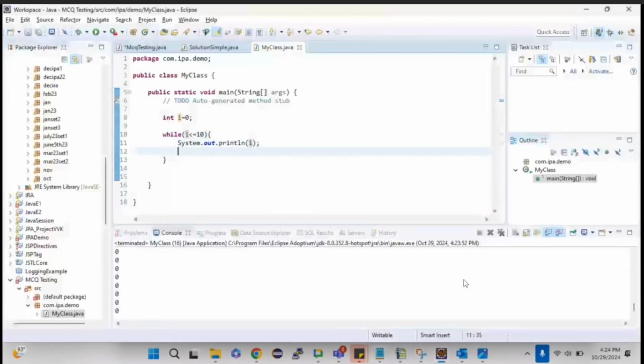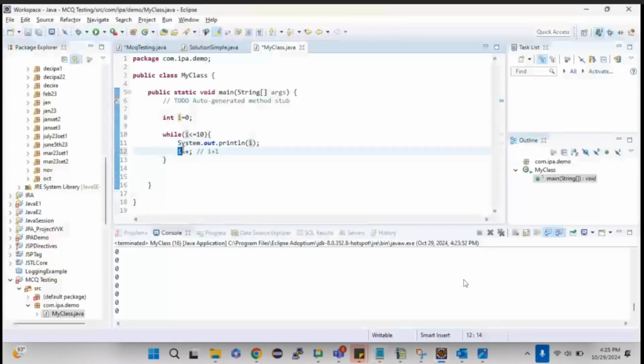To avoid that, what I can do is, after printing a value, use a post increment. i plus plus is nothing but i plus 1. So now how will it run? While i is less than or equal to 10. Initially the i value is 0, so 0 is less than or equal to 10. Obviously, the condition is true. With the condition true, the statement gets executed. In System.out.println it will print i, which is 0. So 0 will get printed.